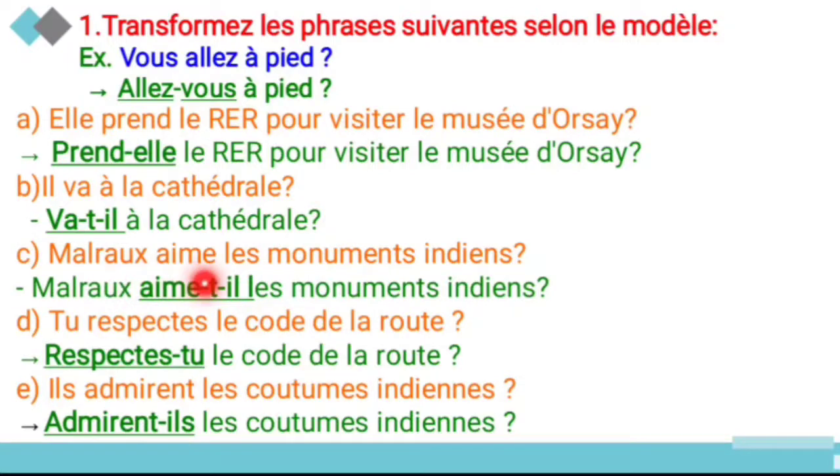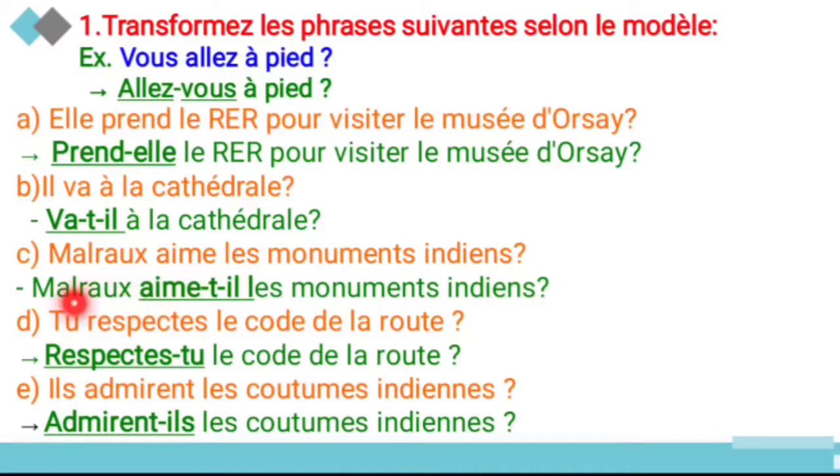And Muller aime le monument indien. So Muller likes the Indian monuments. So when you change into the question, note one thing here. When the name comes first, you have to write the name first in the sentence, and next you have to change in between the sentence only. See here the verb is what?